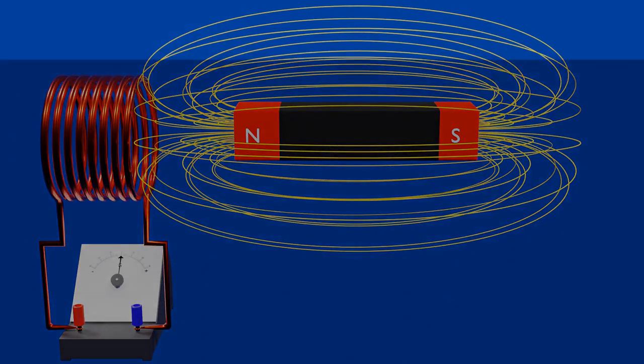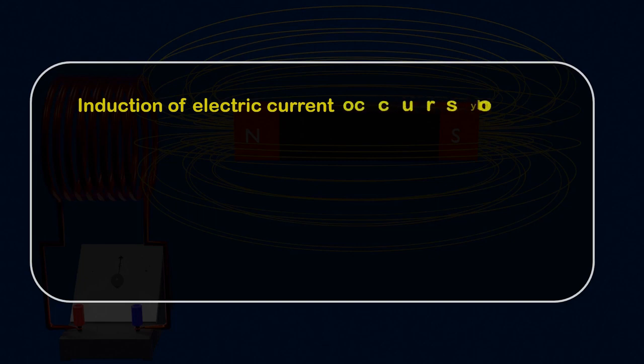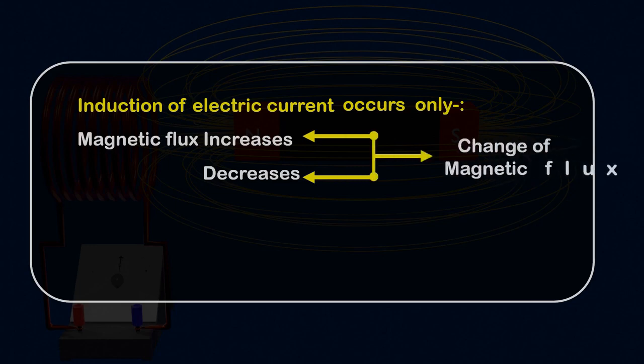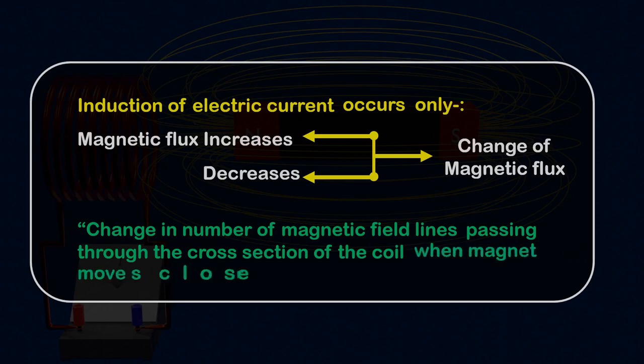Here it is important to understand that induction of electric current occurs only when magnetic flux increases or decreases, or we can say that there has to be a change of magnetic flux. That is, change in number of magnetic field lines passing through the cross-section of the coil when the magnet moves closer or away from the coil.